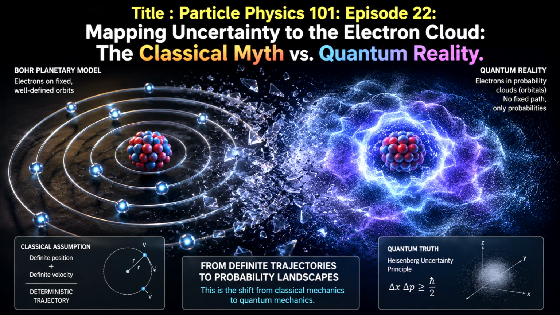By asserting that an electron possesses a definitive, deterministic radius and a simultaneous precise linear velocity, the Bohr model violates the absolute bedrock of reality. To understand electronic structure at a university level, we must completely abandon physical trajectories and instead embrace the beautiful mathematical landscape of modern wave mechanics.